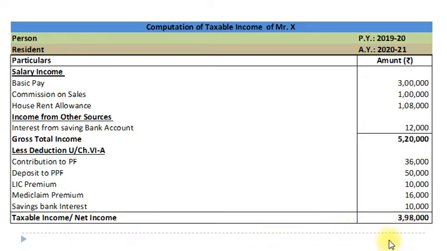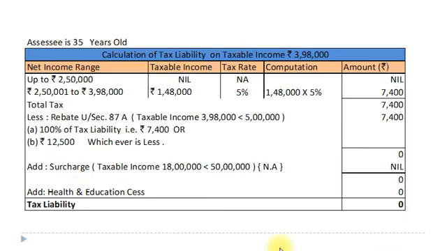Now we will calculate his tax liability on taxable income rupees 3,98,000. Since Mr. X is 35 years old, our basic exemption limit is rupees 2,50,000. So up to rupees 2,50,000 there would be no tax liability.